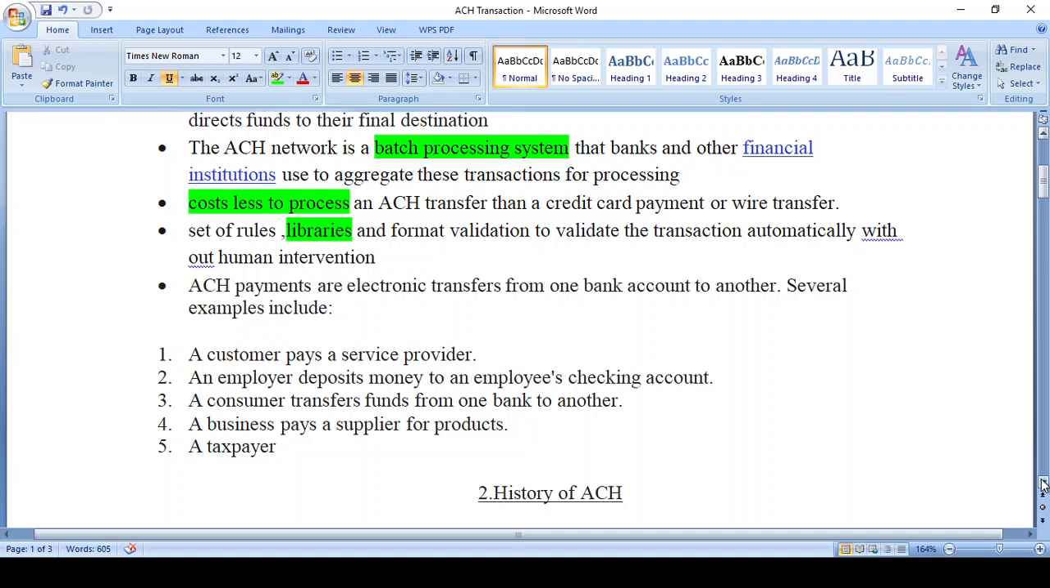A simple example: the customer and the service provider connect through ACH payment. Suppose your employee salary is credited at month end or month start. That is also one kind of ACH payment. Taxpayers, and when you buy a product and pay the invoice automatically, all of this happens through ACH payments.